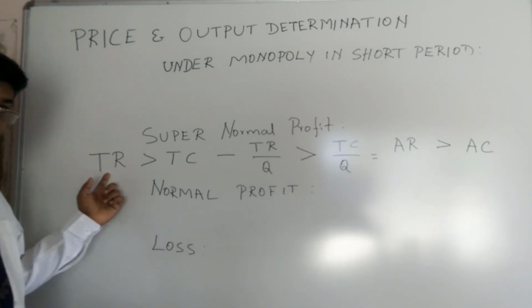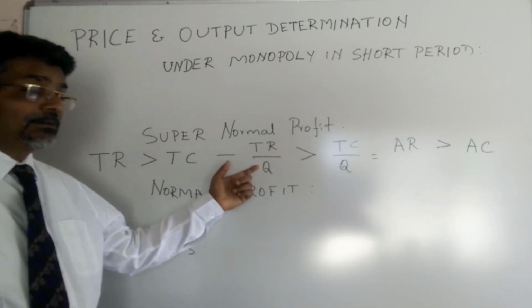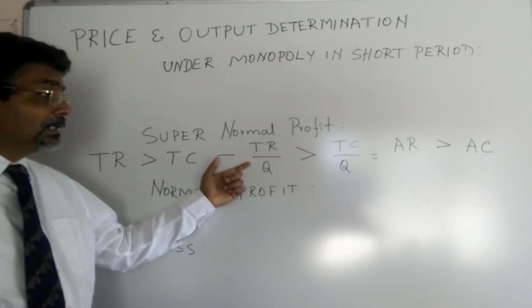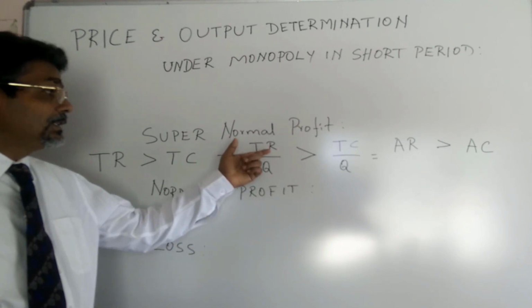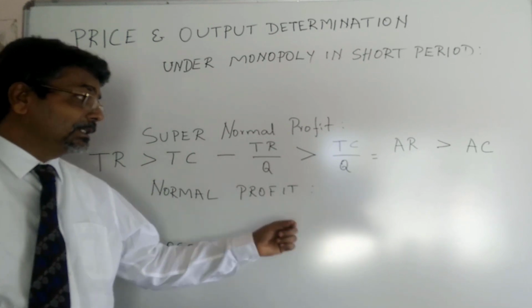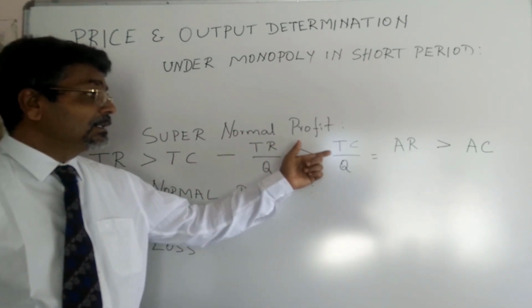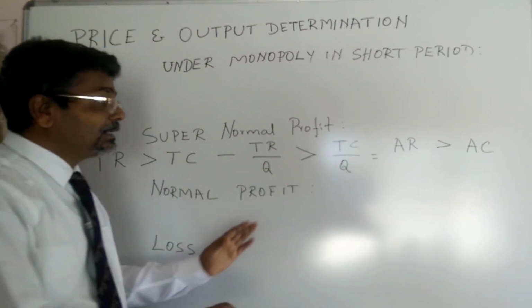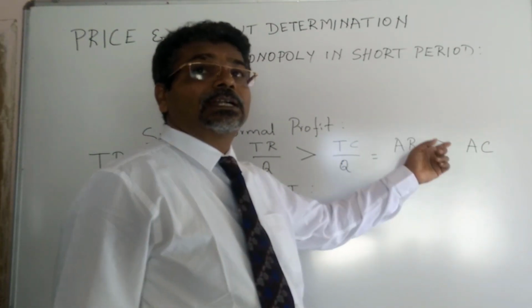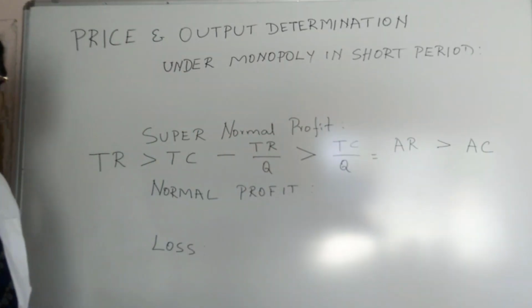When total revenue is greater than total cost, divided by total quantity, TR divided by quantity is greater than TC divided by quantity. We get average revenue which is greater than average cost, which will cause a supernormal profit.